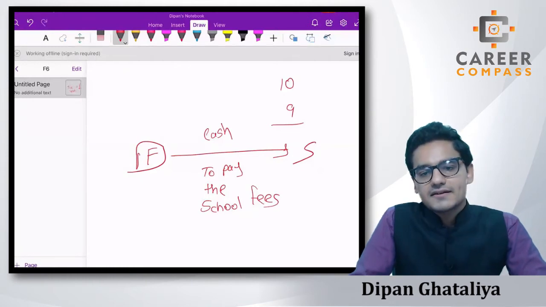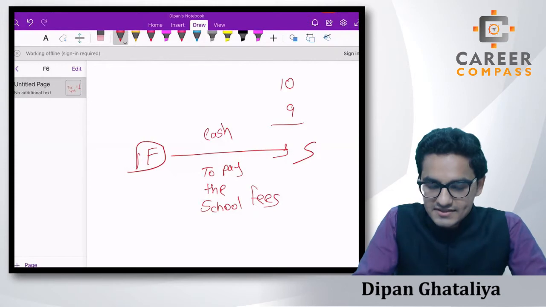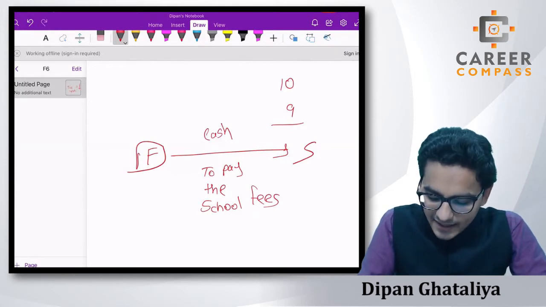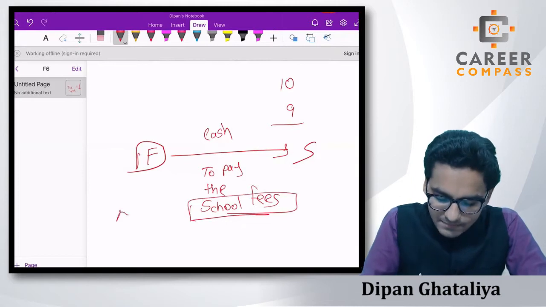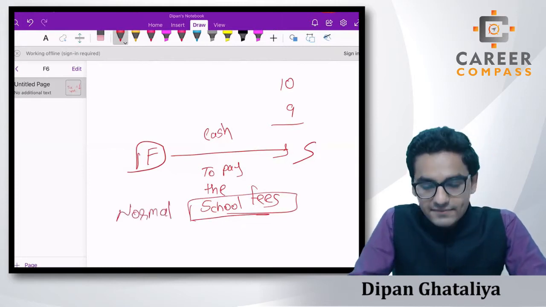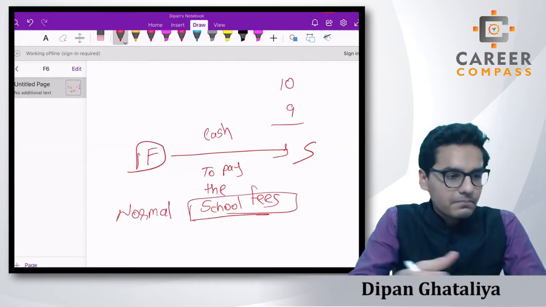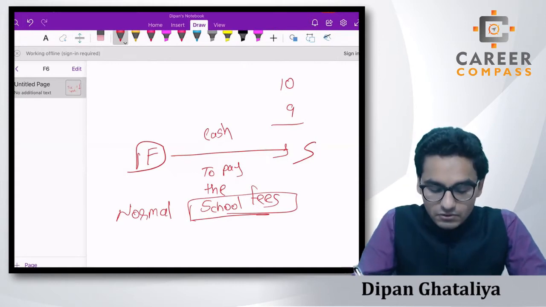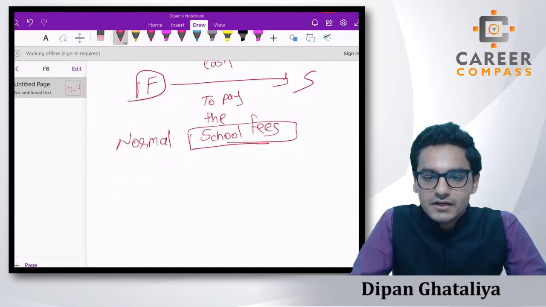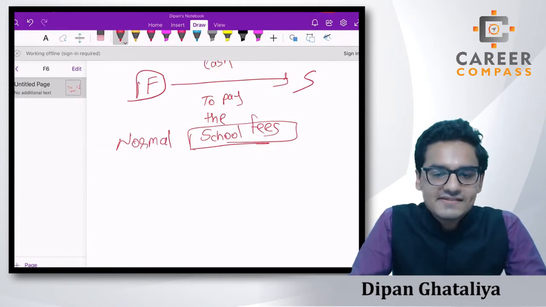But students, here the normal expenditure out of the income exemption comes into the picture. They say that if any party is incurring normal expenditure for the other person, then that will not be considered a gift. You just have to get it exempted, right?